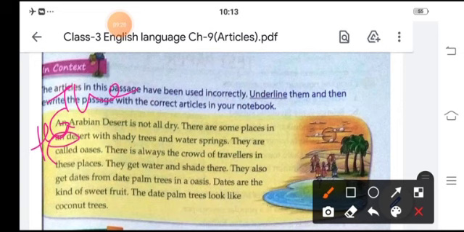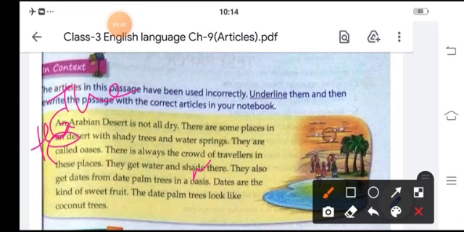They are called oases. There is always a crowd of travelers in these places. They get water and shade there. They also get dates from date palm trees in an oasis.